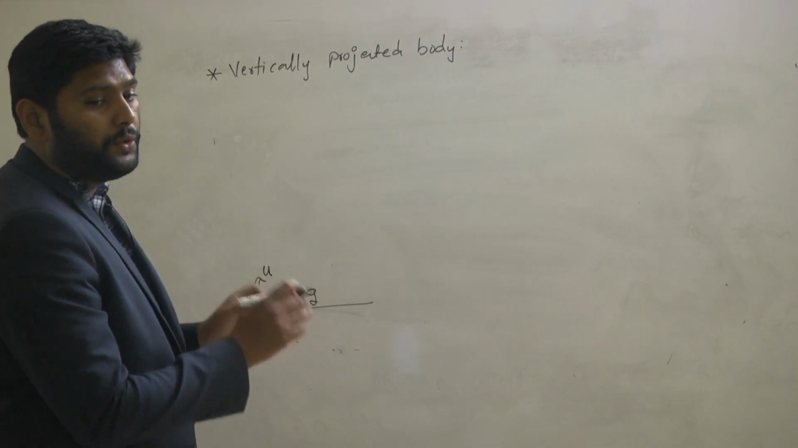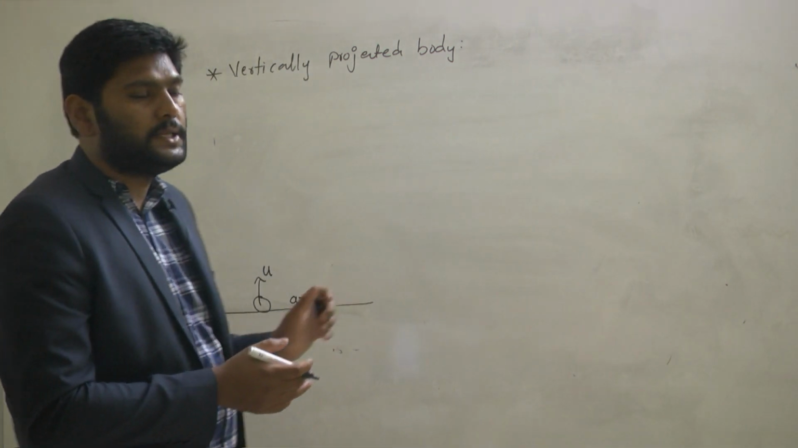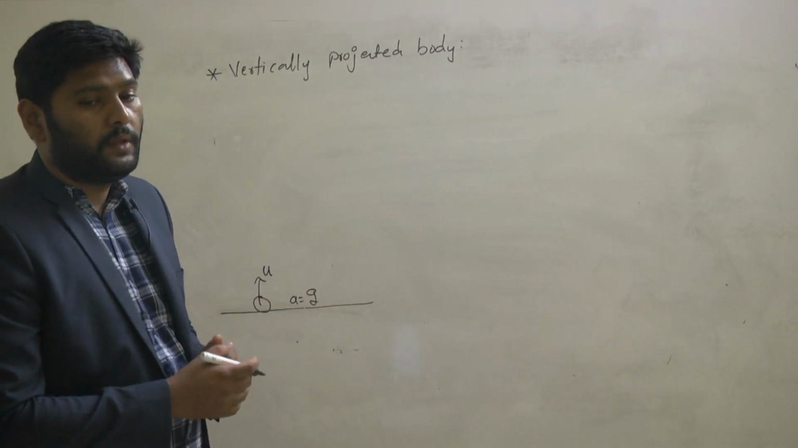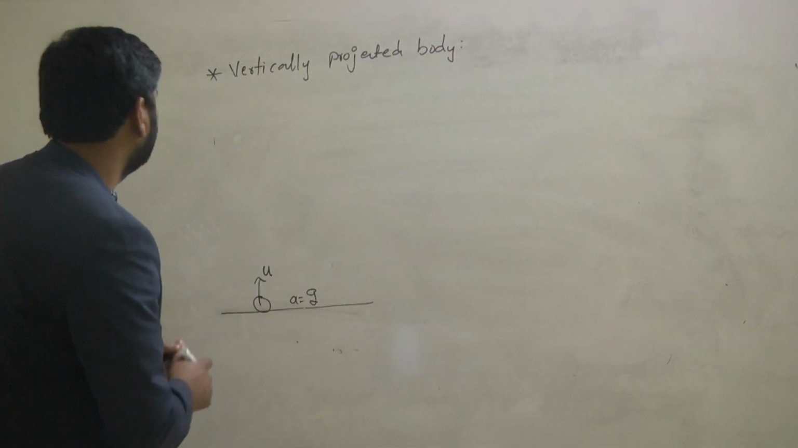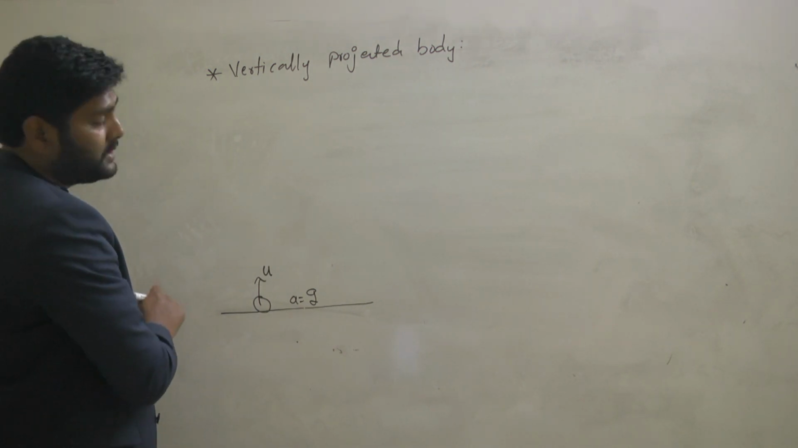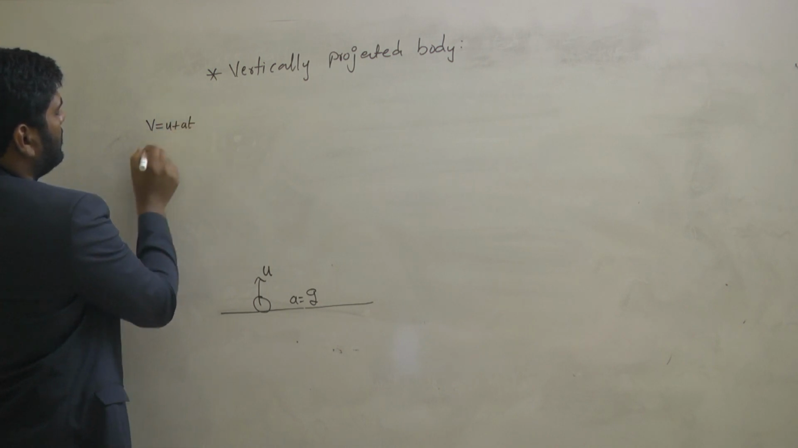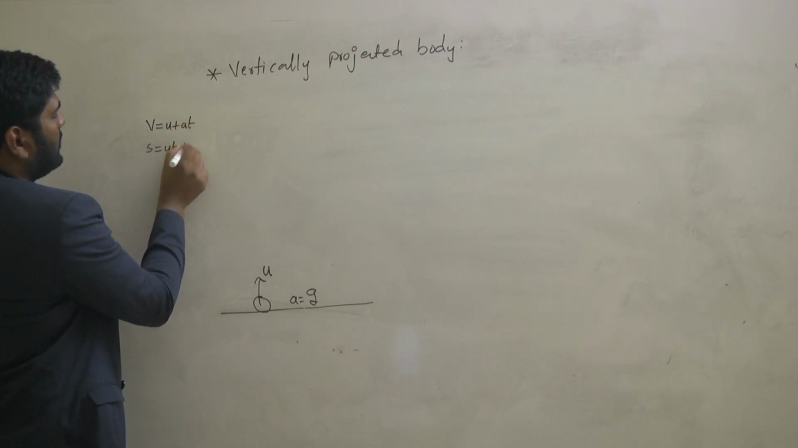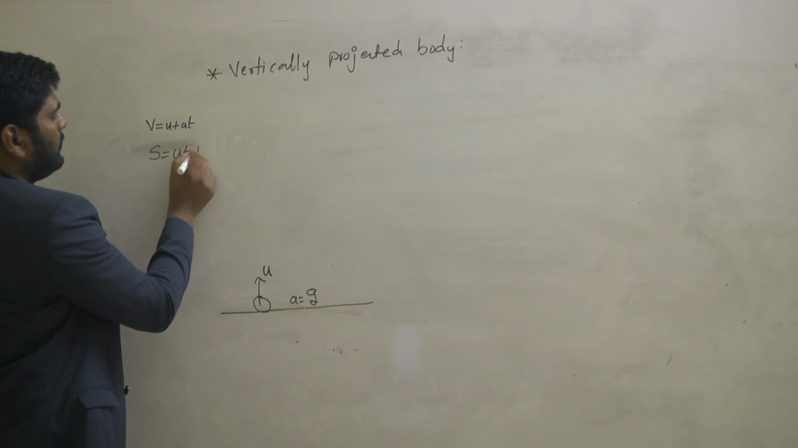Now, how do you apply the equations of motion for this vertically projected body? What are the equations of motion we have? Just now I discussed. Tell me the equations of motion for constant acceleration. v is equal to u plus at, s is equal to ut plus half at square.